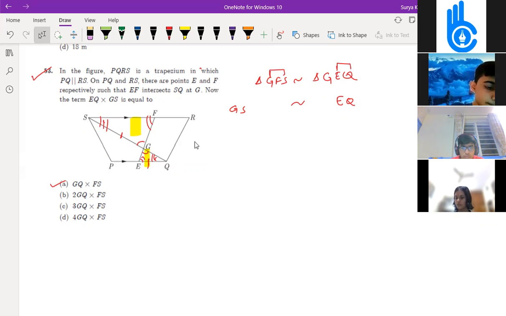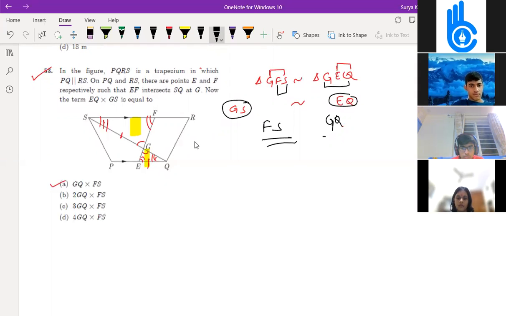If you write G to S in the last in the first triangle, then here you have to write G to Q in the last. Again E to Q you are writing in the last two here, and F and S should be written here. So GS into EQ is equal to FS into GQ. Is it clear?